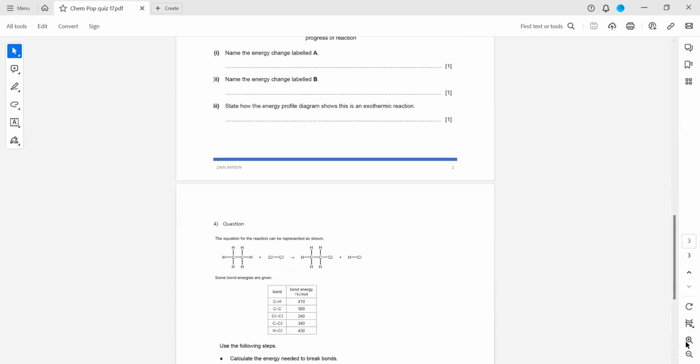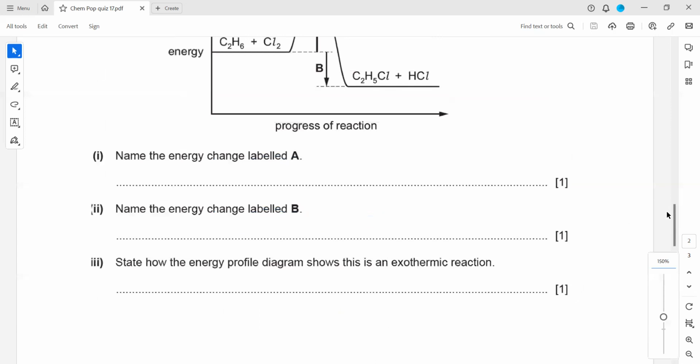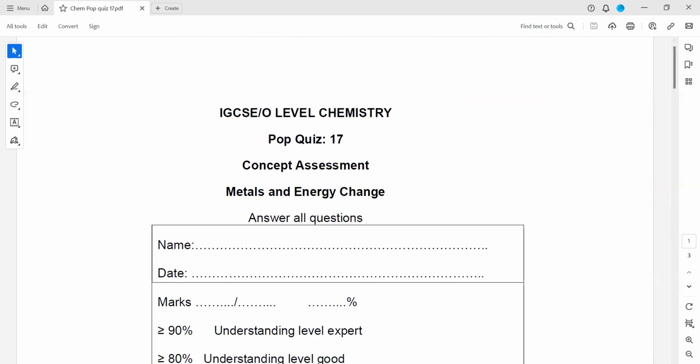So this was the pop quiz related to the metals and the energy change.